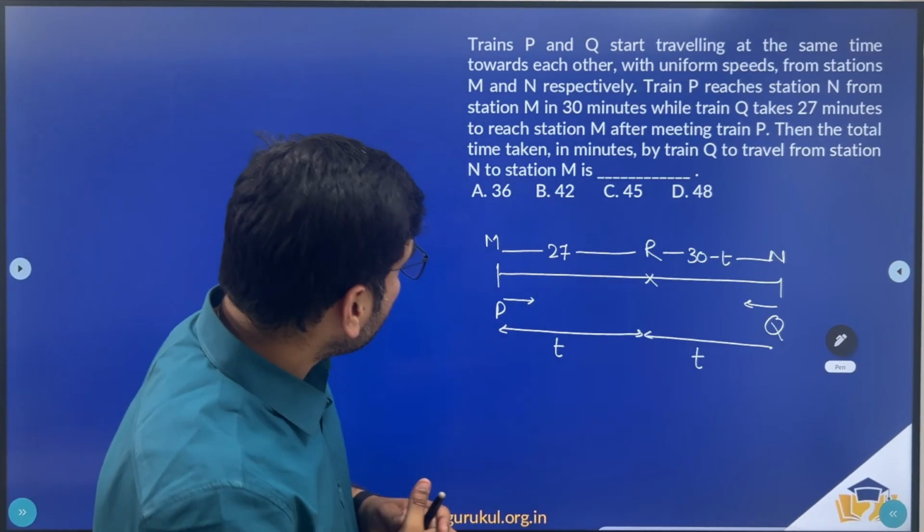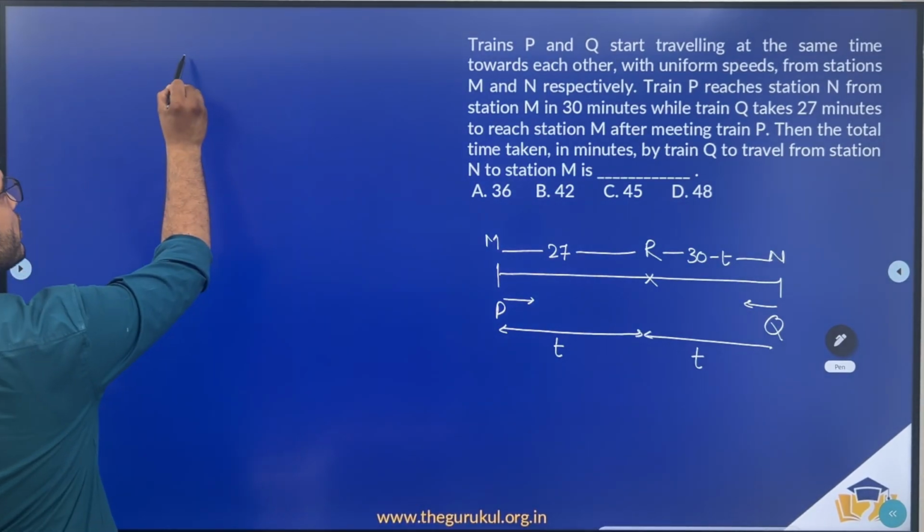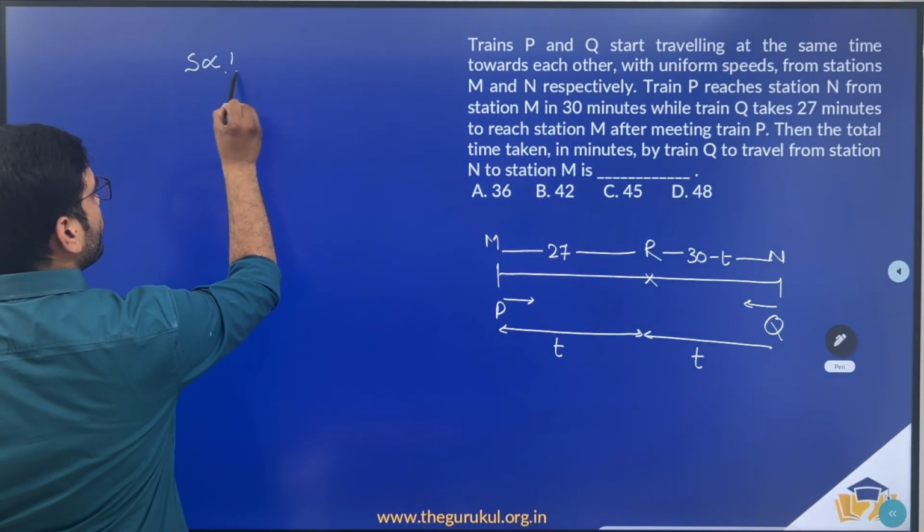Now let us use the concept of proportionality here. When distance is constant, we know that speed is inversely proportional to time.